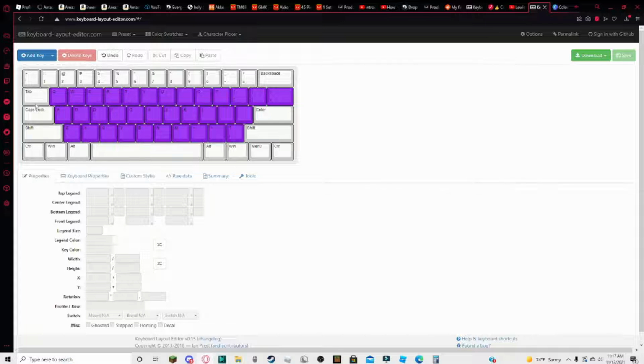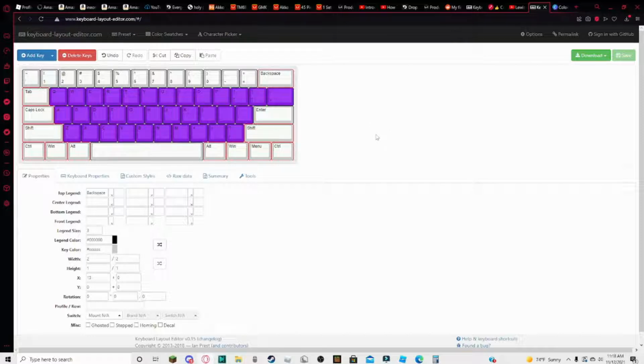And now what I'm going to do, the modifiers. Except I like my escape key in this situation because it's a 60%, but I like my escape key, which is also this, my space bar and my enter, to all be different colors.